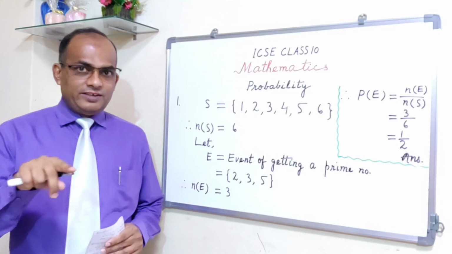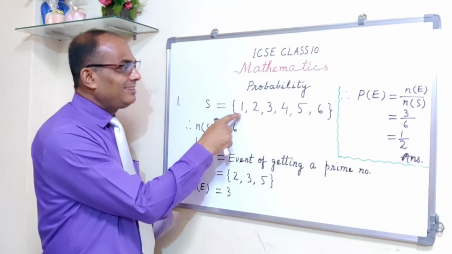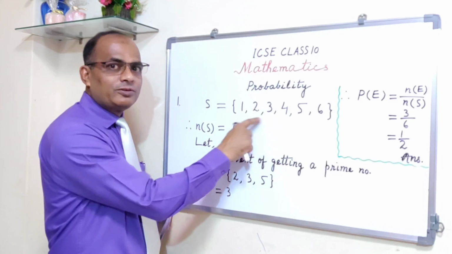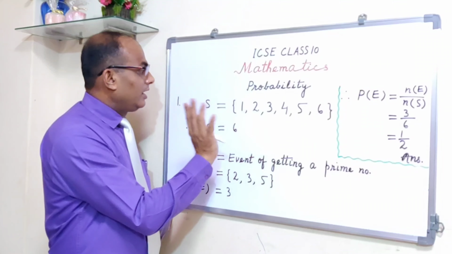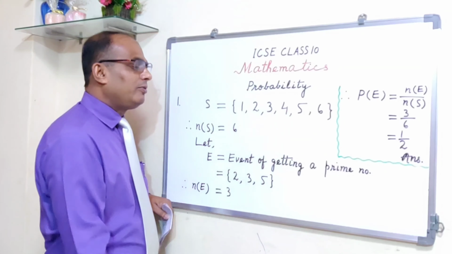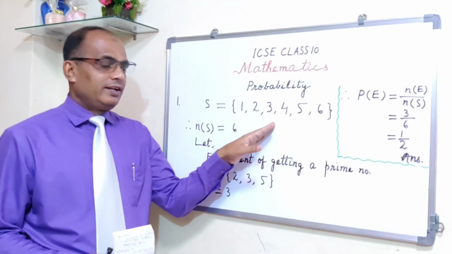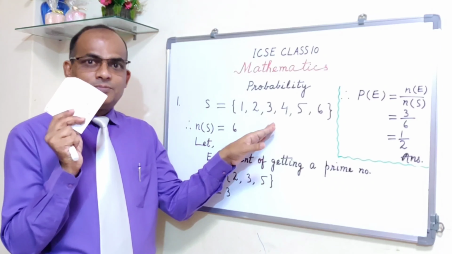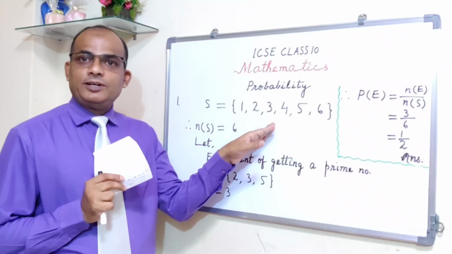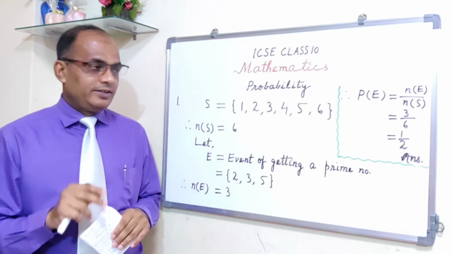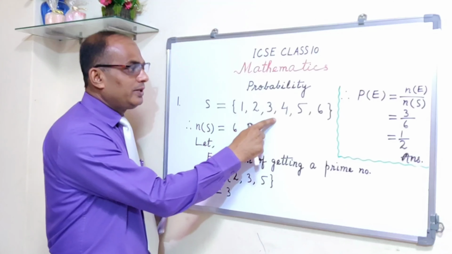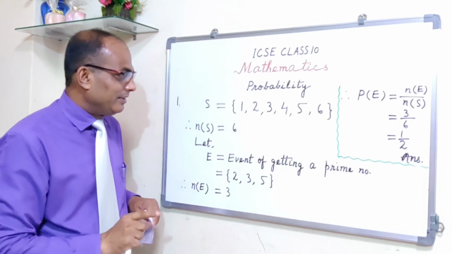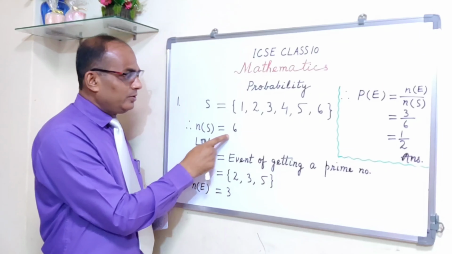So when you throw a six-faced die, this is the sample space. These are the sample points, the possible outcomes. So S is equal to {1, 2, 3, 4, 5, 6}. If you understand, fine. Otherwise, see my lecture Probability Part 1, where I have explained everything in detail. N of S is equal to 6. The number of sample points in S is equal to 6.